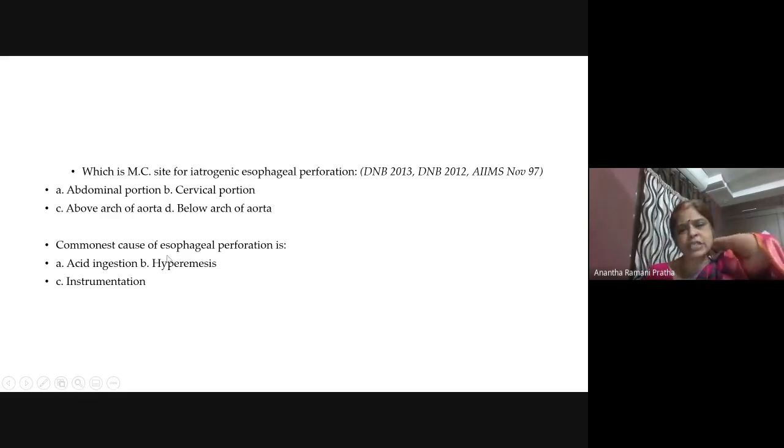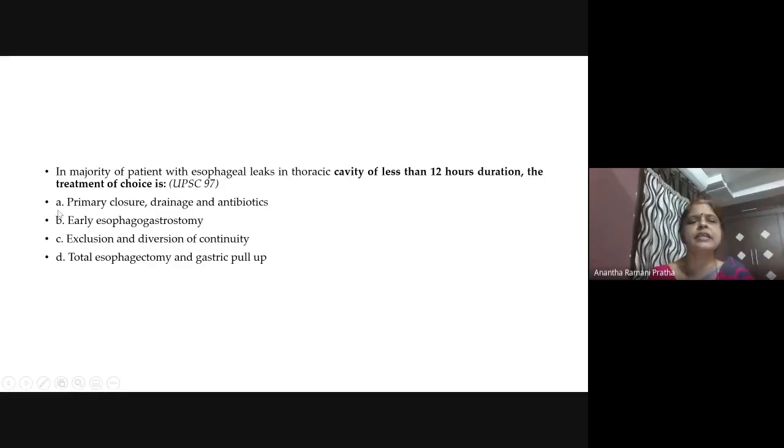But the commonest cause of esophageal perforation is instrumentation. Iatrogenic instrumental perforation is more common than spontaneous perforation, right? In the majority of patients with esophageal leaks in the thoracic cavity of less than 12 hours duration, what is the treatment of choice? That means the patient has come to you within 24 hours.